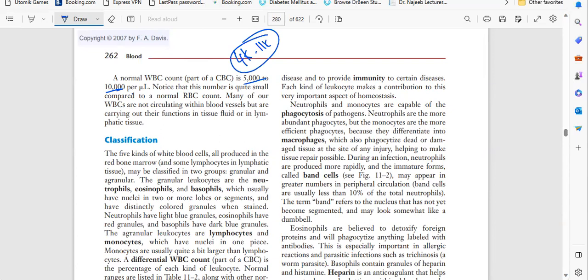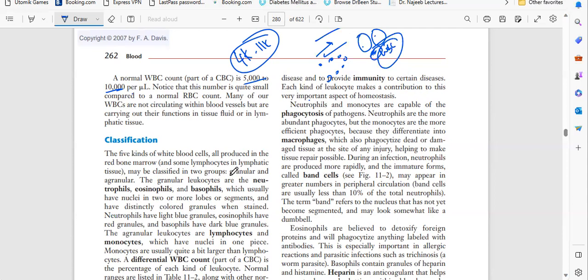This is because they do not circulate in the blood vessels. They do not circulate in the circulatory system, but they are present in the tissue fluids. So this is the cell, and in between we have fluid, tissue fluid. In that area the WBC are present. So WBC do not always need to circulate in the circulatory system. This is the thing we have to remember.